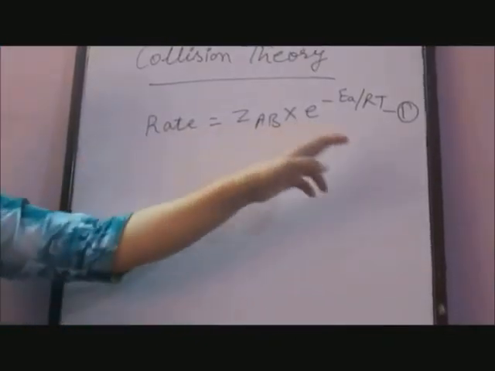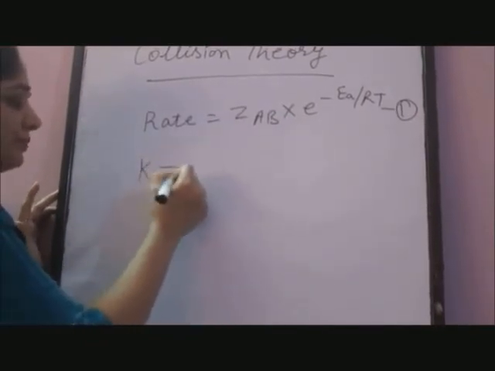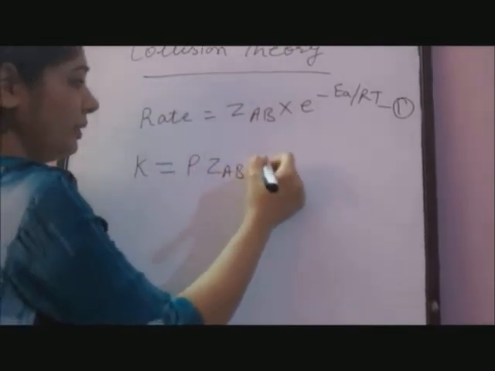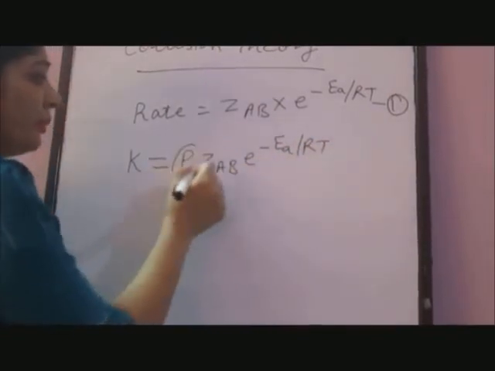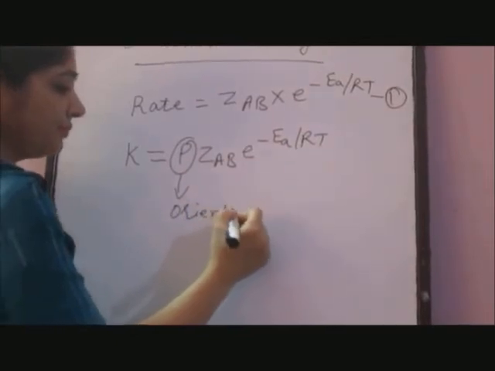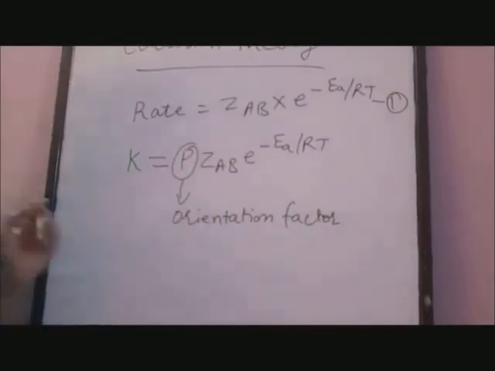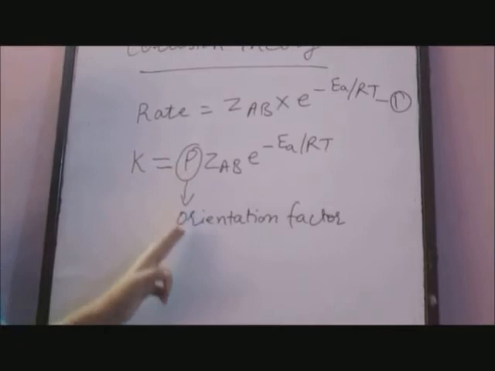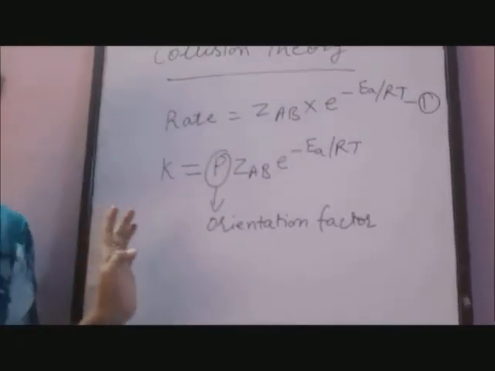Hence, equation 1 is modified and we get k is equal to P Z_AB into e raised to power minus Ea upon RT, where P is the orientation factor. It means rate constant depends upon two factors, that is orientation factor and threshold energy of the molecules.